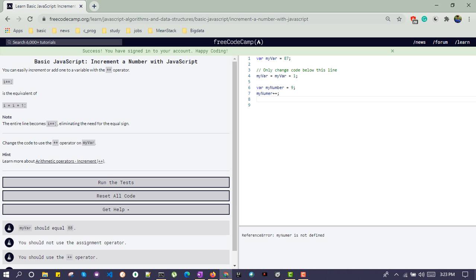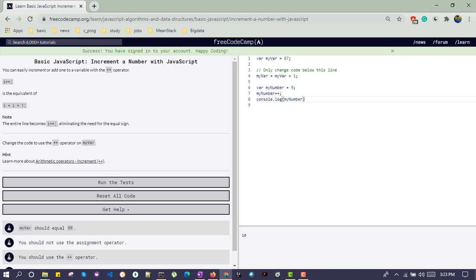So if you print myNumber over here, you will get 10. My number spelling was wrong, so you will get 10 over here.